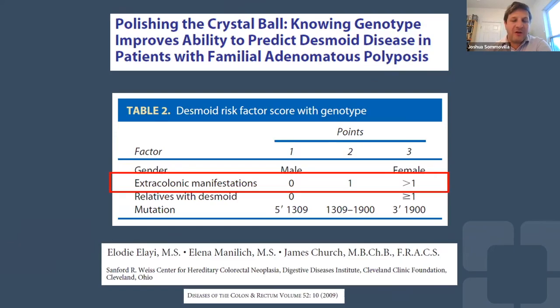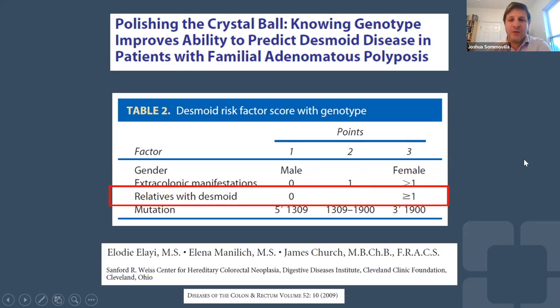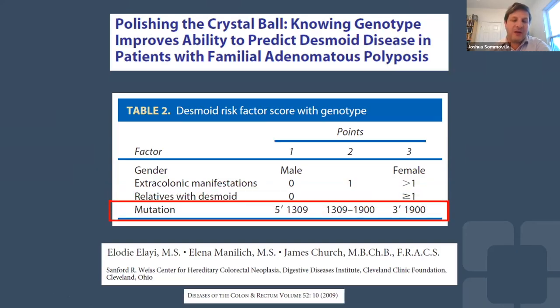Patients with certain FAP manifestations in other parts of their body outside of their colon are more likely to form desmoid disease. So people will sometimes form these lumpy, bumpy lesions below their skin, or benign growths in their bone, or patients will have extra teeth. We know those patients are more likely to develop desmoid tumors. One of the biggest risk factors is just knowing that there's desmoids in the family. And then finally, when we look at the APC gene, depending on where the location is on the gene, we know we can identify patients at higher risk of forming desmoid tumors. None of these things are perfect, but they help give us an idea.